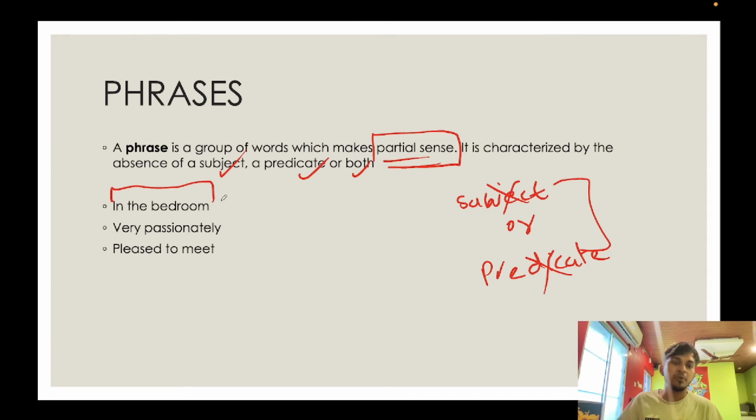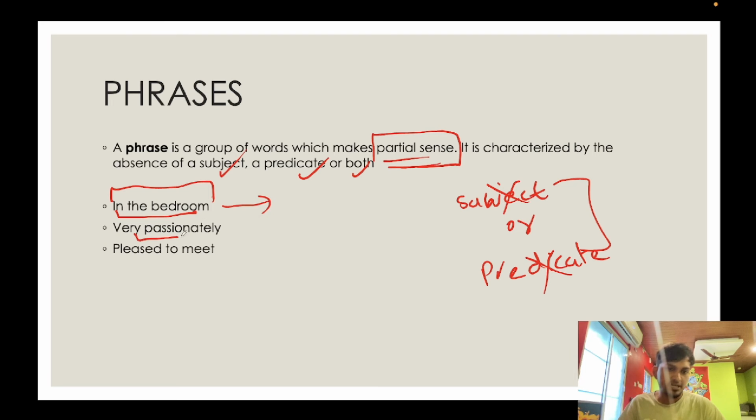In the bedroom, we don't know what happened, right? So this does not convey the complete sense. This only gives us partial sense. Therefore, this is a phrase. Why? Because it is a group of words together that does not make complete sense. It only makes partial sense.